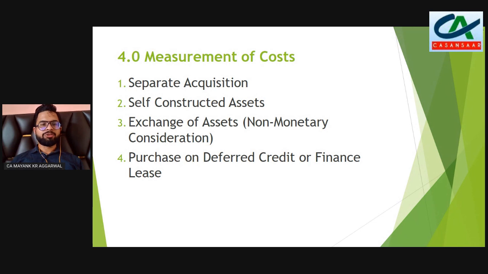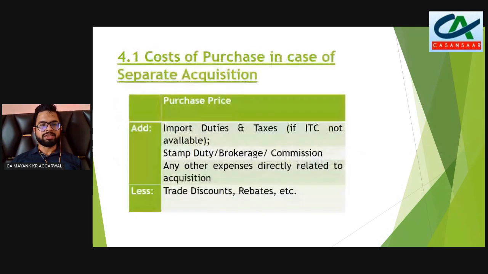So there are some ways in which an entity can acquire investment property: separate acquisition, self-constructed assets, exchange of assets, and purchase on deferred credit or finance lease. In case of separate acquisition, we have to add the purchase price, import duties and taxes, stamp duty, brokerage which is paid, and any other direct expenses, reducing it by trade discounts, rebates, etc.